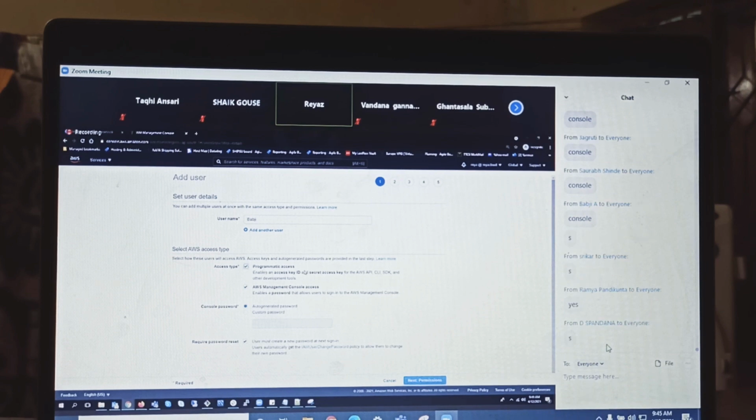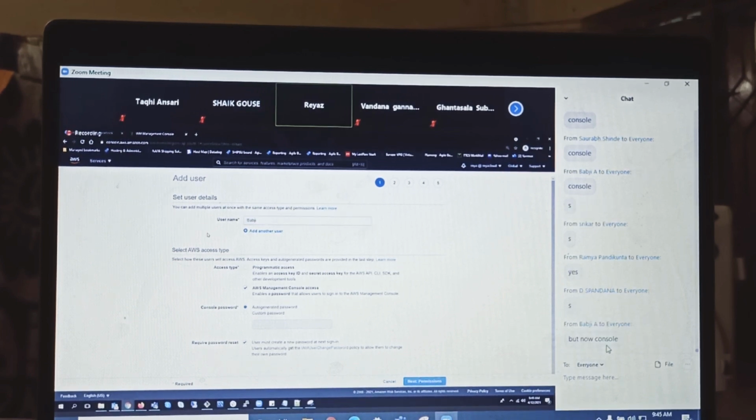The only thing is, you will get access keys and secret keys also. Do you see this here? API, CLI, SDKs, and all other development tools. You will have programmatic access. And this one is here to log in with the IAM user sign-in link, like your username and password. For now, let's not go for programmatic access. We can create it any time after the user is created.